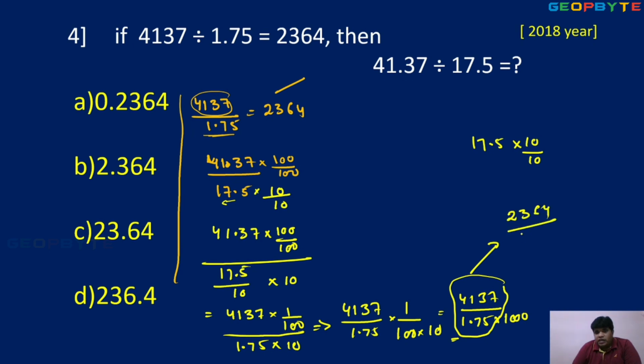The numerator is 2364. Denominator 1000, so 3 zeros. So the decimal position moves to the left side, 3 positions. So 2364, 3 positions: 1, 2, 3. 2.364. This is the answer.